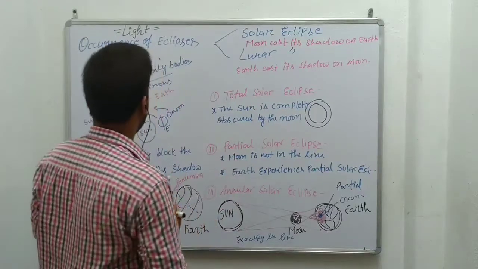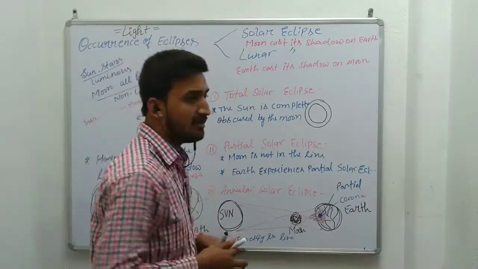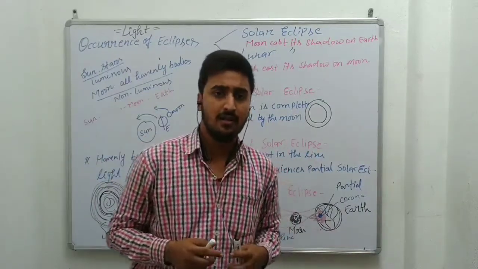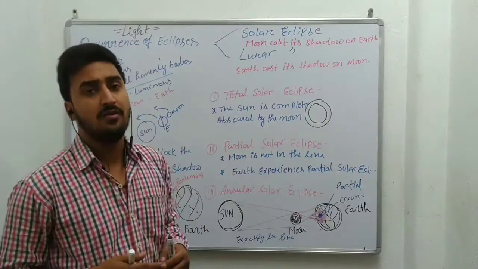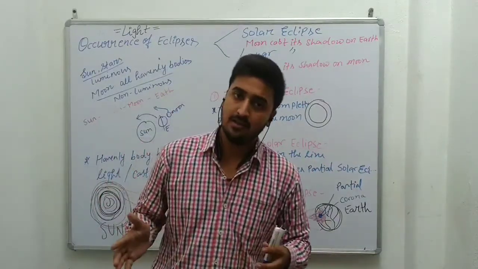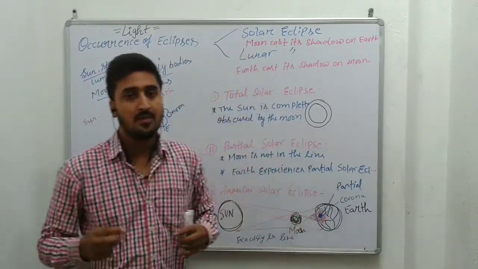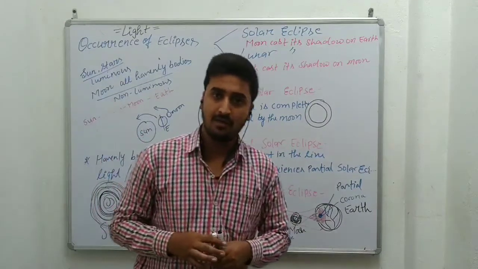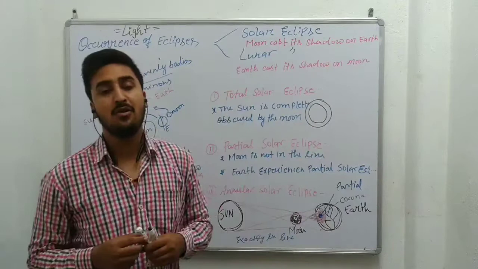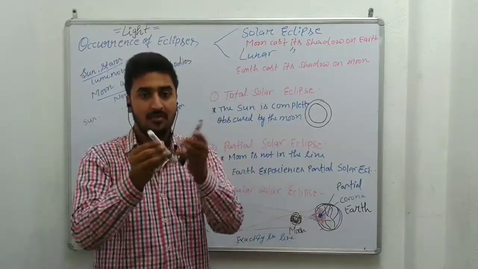Before we begin this class, just try to recall the previous class. We had discussed what rays are, light, reflection of light, the properties of light, and beam of light. We have discussed so many things. Light is anything which helps us in the sensation of vision. A ray is a path depicted by the light. A combination of rays is known as a beam, and there are many types of beam: parallel beam, convergent beam, divergent beam.